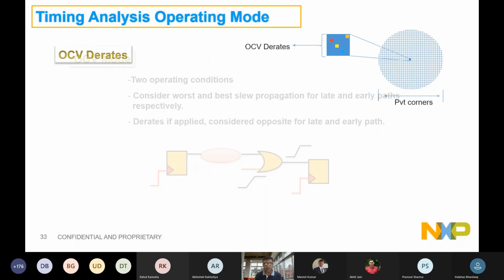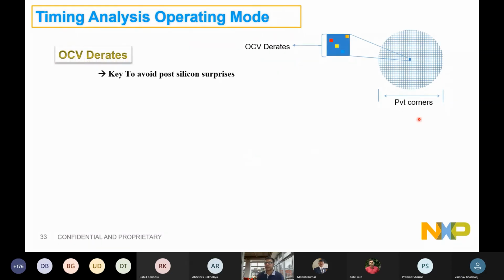Similarly, I'll come to derate. Now coming to the OCV derate, I think this is what we talked about. There's a wafer, right? Out of this wafer, there will be n number of chips. So while we are saying that there's corner 1, there is corner 2, there is corner X, Y, we are talking about the whole chip working in those PVTs. But within that small chip, there will be different cells. It is also possible that this cell is best, this cell is worst. It is also possible that this PLL will be giving some voltage to this, some different voltage to this. Similarly for temperature, the temperature here is different, right?